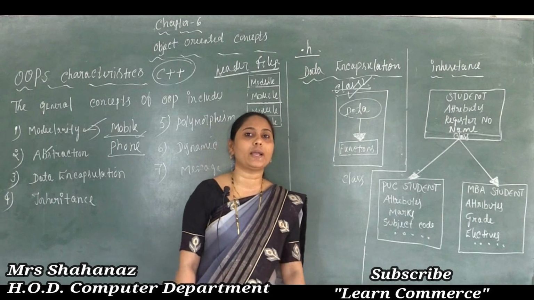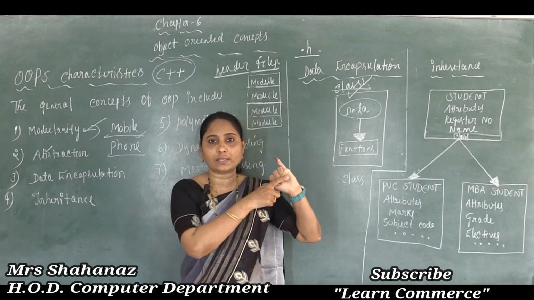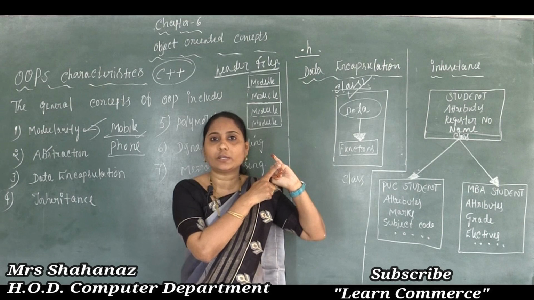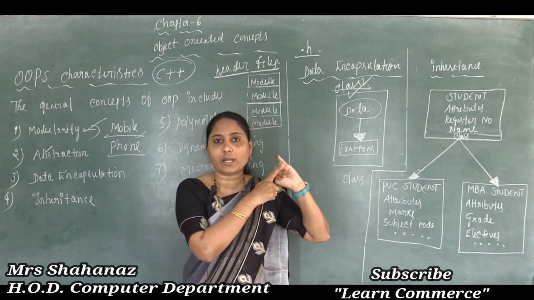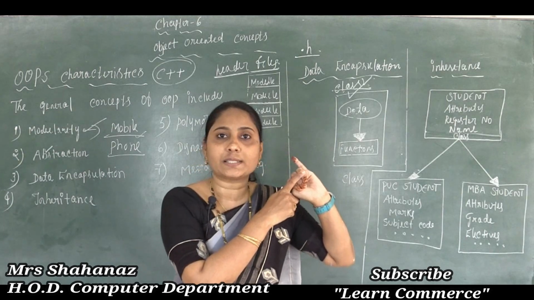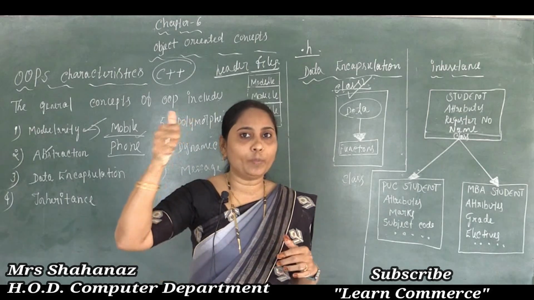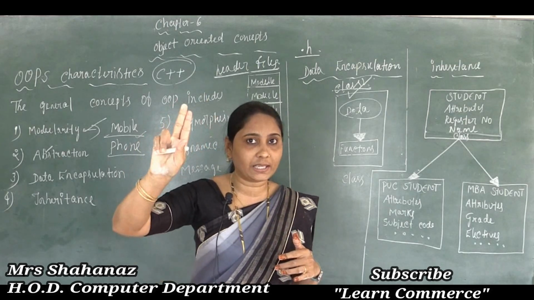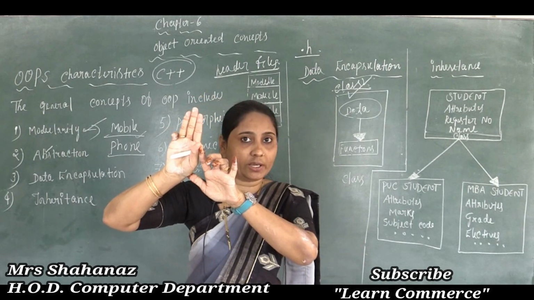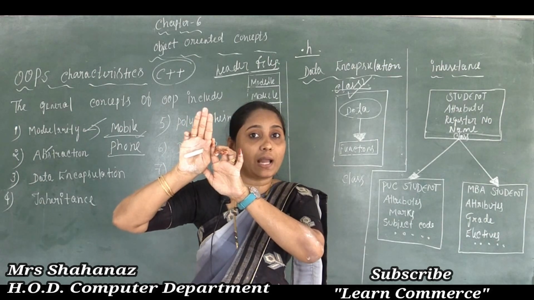So the base class has many names: base class, super class, existing class, old class. By using the base class we can create some classes, and such classes are called derived classes. Do you understand? I am saying one base class, old class, existing class and super class are all names of the base class only. We can call it by many names, but all are called the base class only.